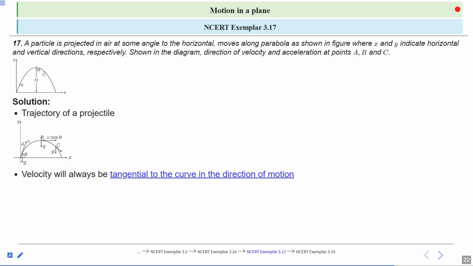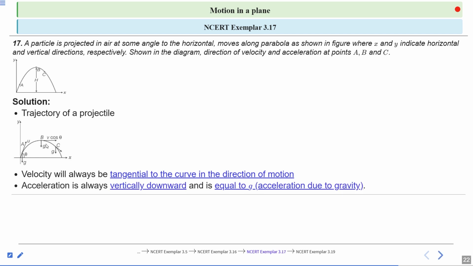At point B, the velocity is tangential to the curve in the direction of motion, and that is v cos theta. At point C, the velocity is again tangential to the curve. Acceleration is always vertically downward and equal to g, the acceleration due to gravity. Clear?